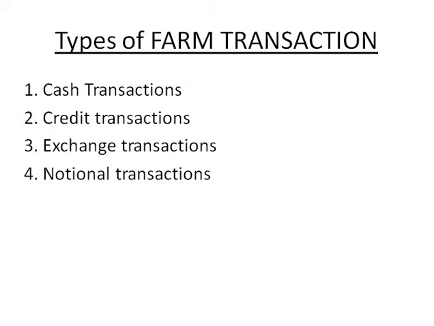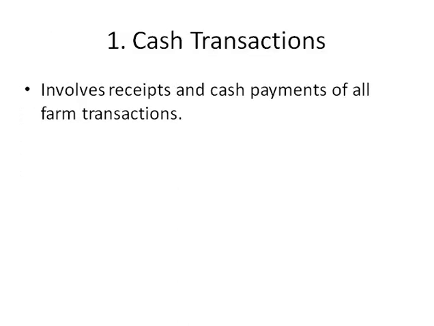Now there are different farm transactions being made. That is, you have cash transaction, credit transaction, exchange transaction, and notional transaction. Okay, so what is this cash transaction, credit transaction, and all? We'll check it out in the next slides. So cash transaction. What is this cash transaction?